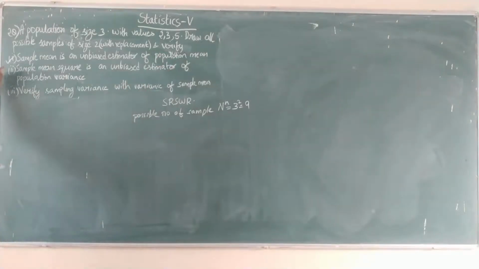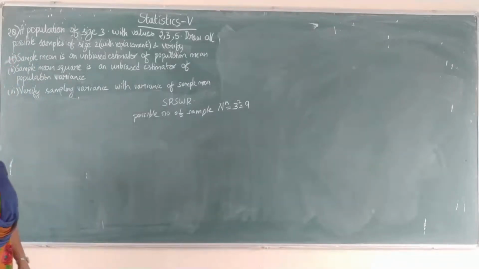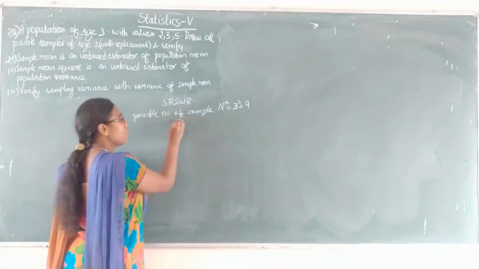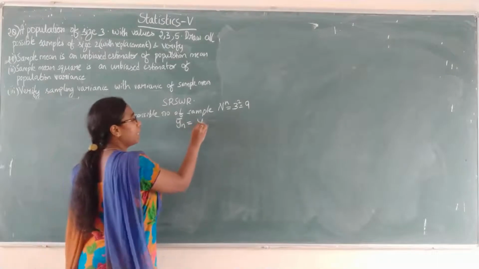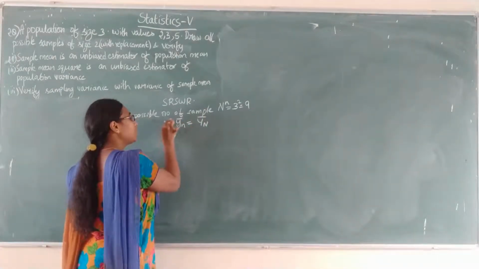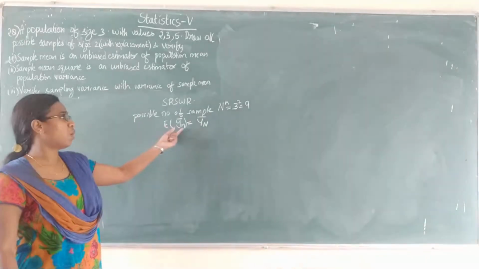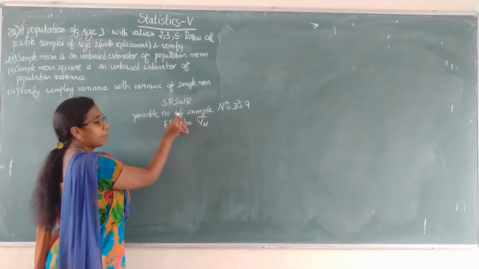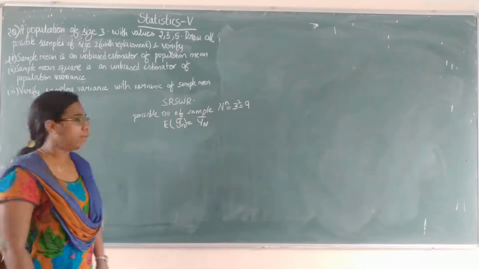So we will be drawing all the 9 samples and we have to verify the following things. The first one is that the sample mean is an unbiased estimator of the population mean. So this is the first theorem. Unbiased estimator means expectation of small y n bar equals capital Y N bar. Here small y n bar is the sample mean and capital Y N bar is the population mean.